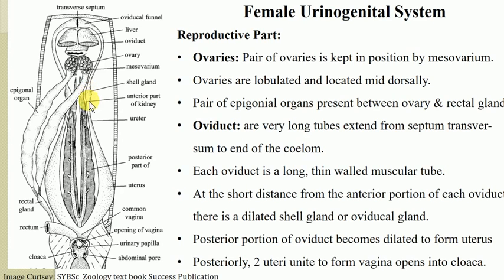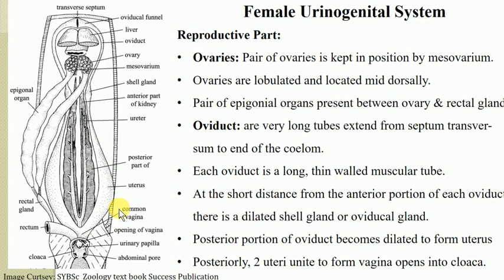The posterior portion of the oviduct becomes dilated. So here you can see the big difference between the diameter of the oviduct on the anterior side and that of the posterior side. This dilated oviduct in the posterior region gives rise to the formation of the uterus. This uterus is useful for development of the young ones, as the shark is a viviparous animal. So development of the young ones happens within the body of the female, inside the uterus. So this uterus is the dilated posterior portion of the oviduct.